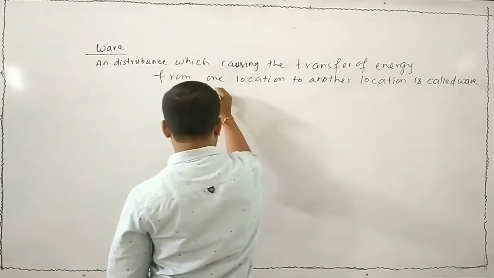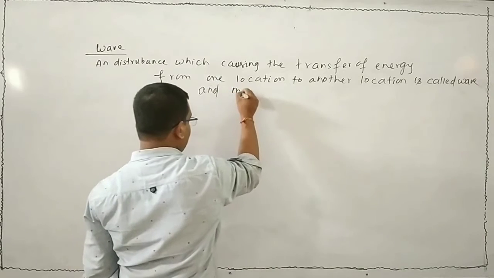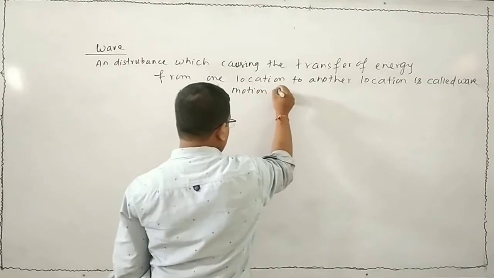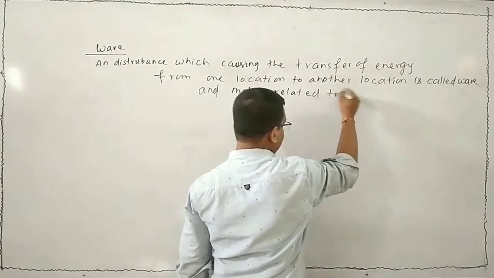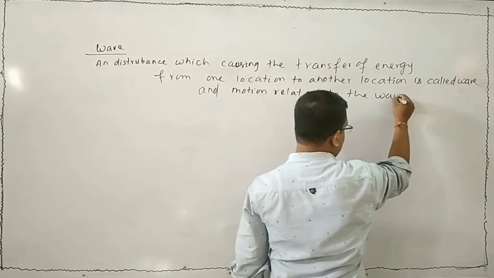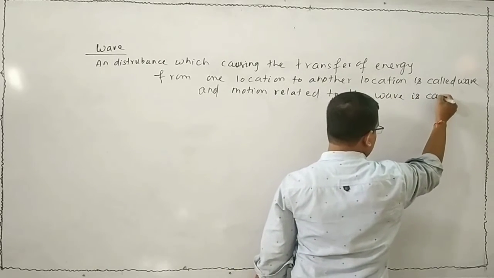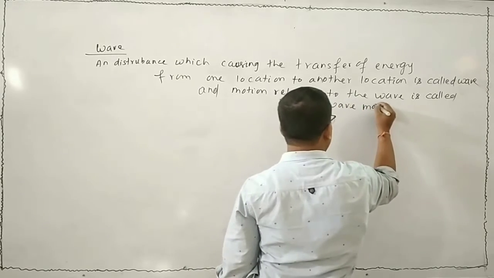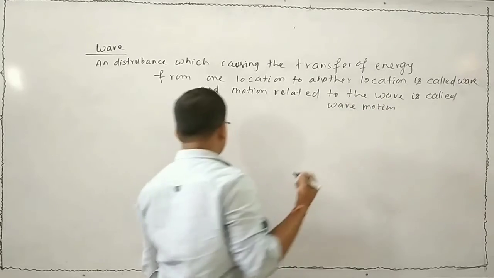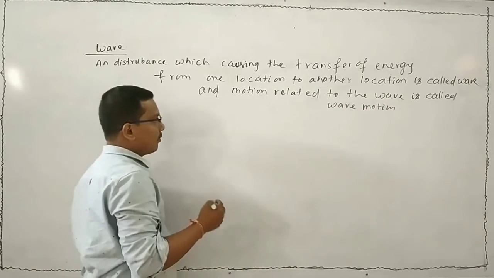And the motion related to the wave is called wave motion. Let me explain what is wave motion.